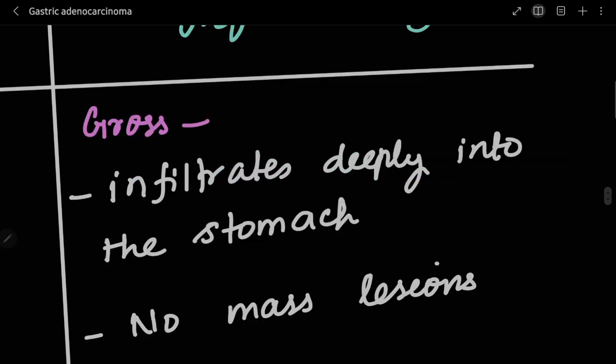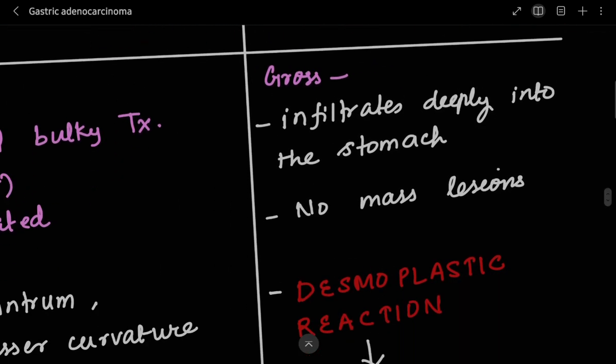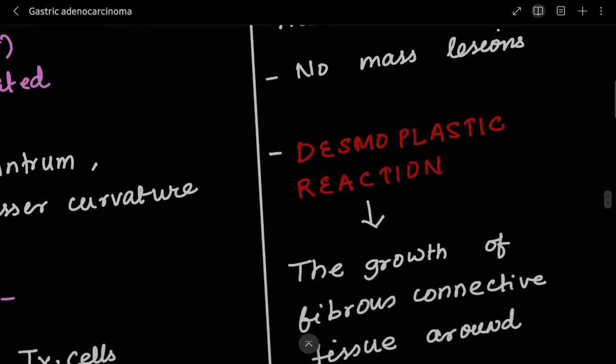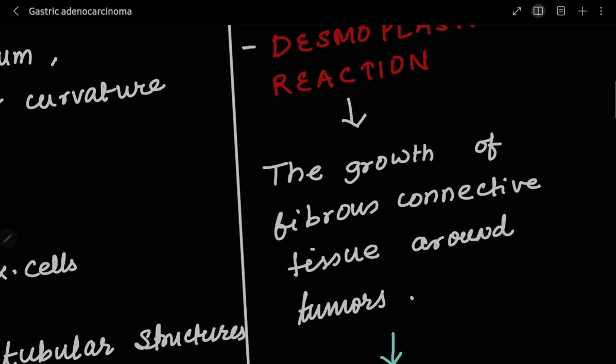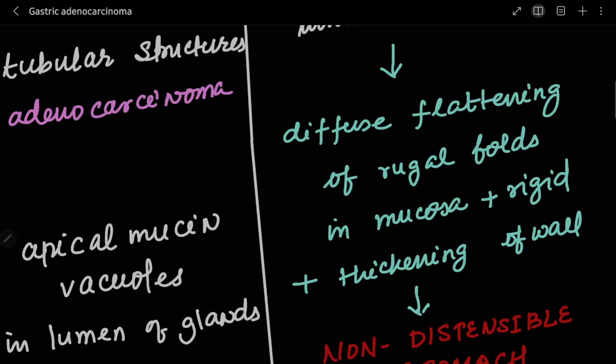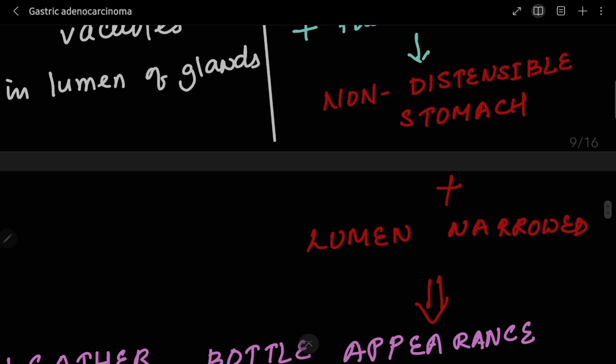Gross. The gross is it infiltrates deeply into the stomach, no mass lesions like it was there in the intestinal type. Here you will notice a desmoplastic reaction. What is desmoplastic reaction? It's very important to note that the growth of fibrous connective tissue around tumors is known as a desmoplastic reaction. So because of this, diffuse flattening of the rugal folds in mucosa and rigidity and thickening of the wall takes place, causing the formation of a non-distensible stomach, and lumen is narrowed.